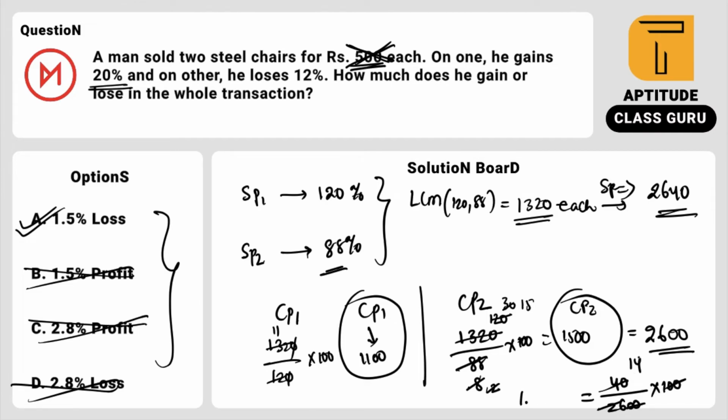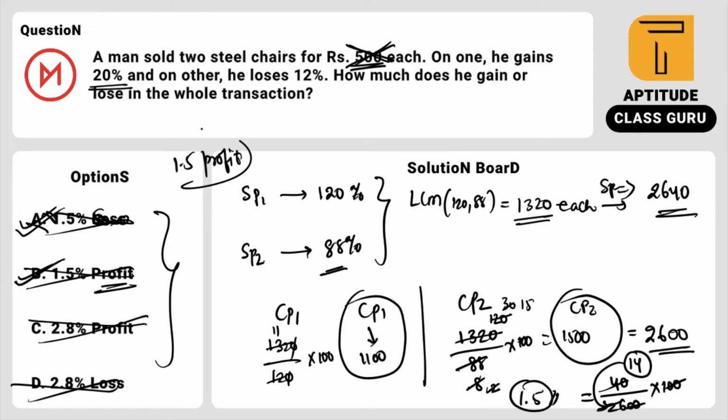So 14 is nearly half of 26. So 1.5%, sorry, profit. So B is the correct answer, not A. I thought it was a loss. So finally we got 1.5% profit. So option B is correct.